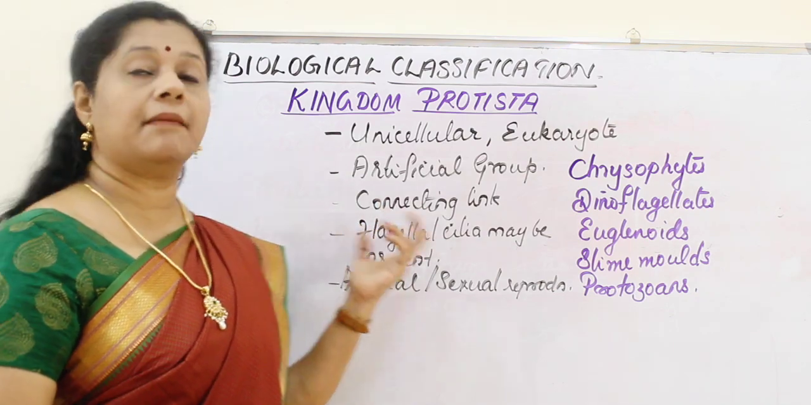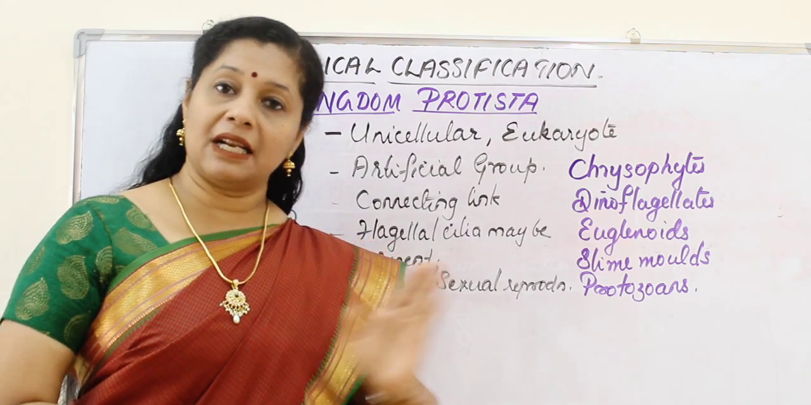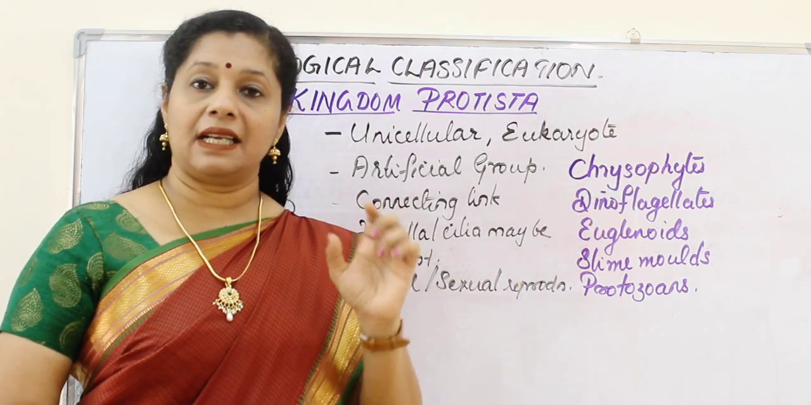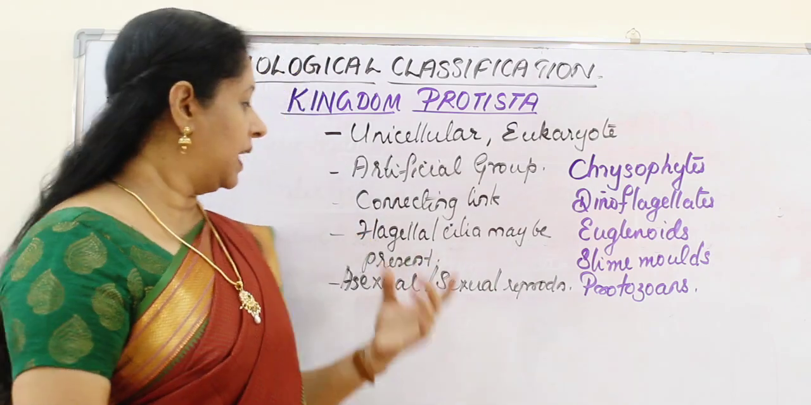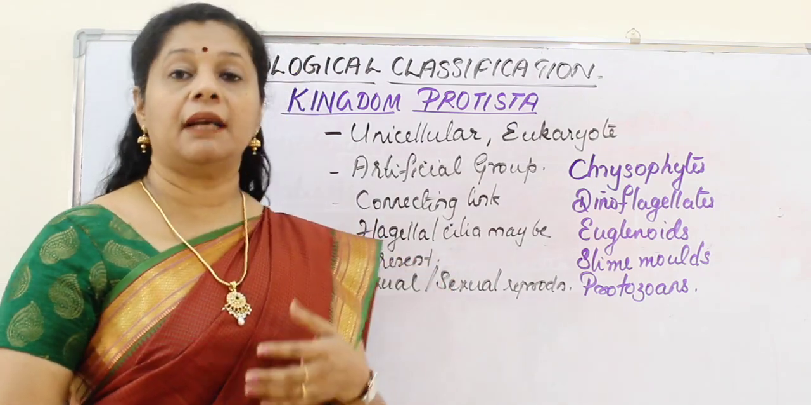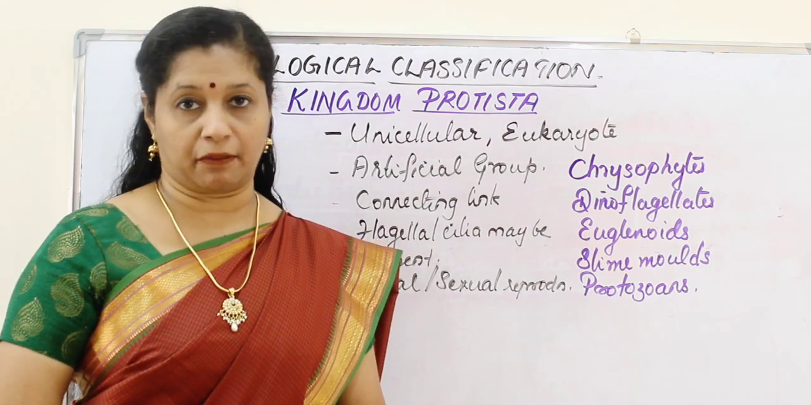Another characteristic is they may or may not have flagella or cilia. Flagella are long whiplash-like structures, whereas cilia are small oar-like structures; both help in locomotion. Now coming to reproduction, they may reproduce asexually or sexually by cell fusion or zygote formation.